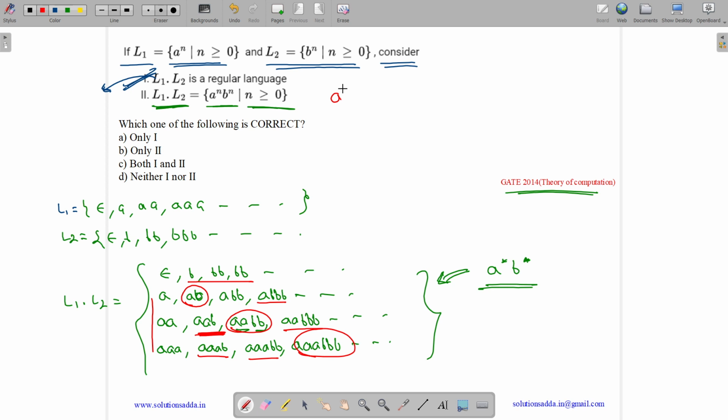It is a to the power x, b to the power y, where x is greater than or equal to 0 and y is greater than or equal to 0. So the correct answer is only 1 is true, option A.